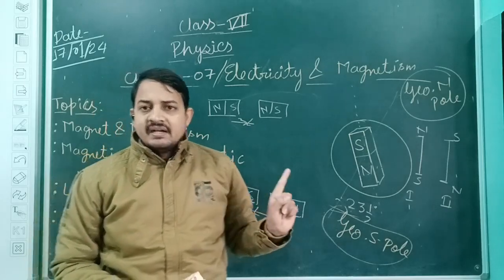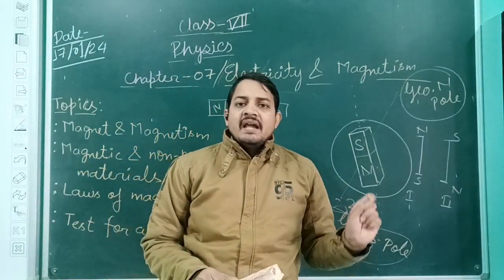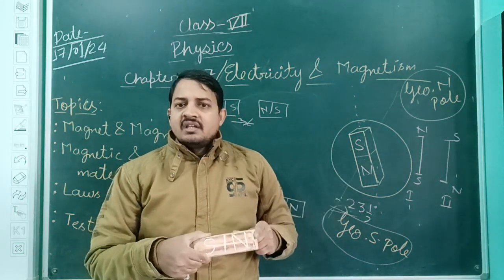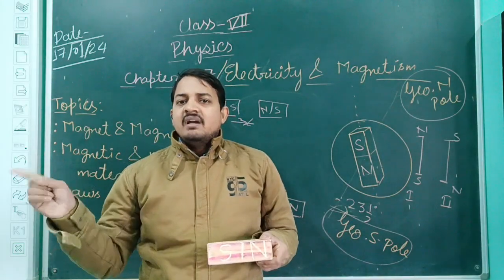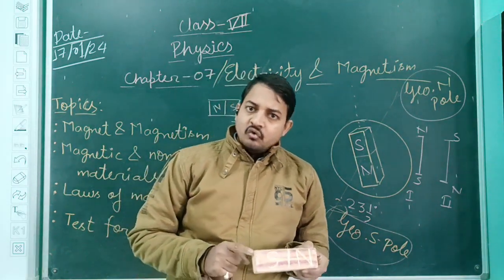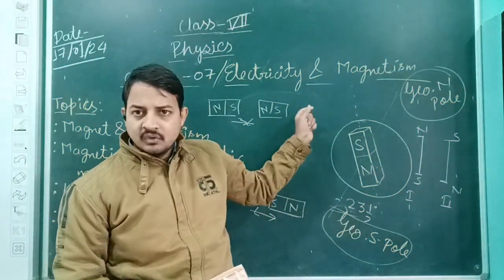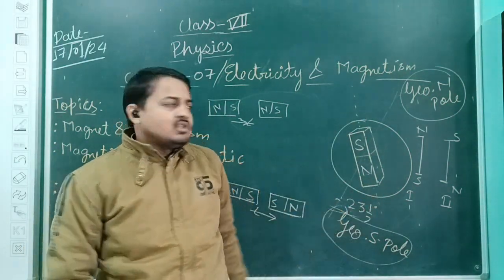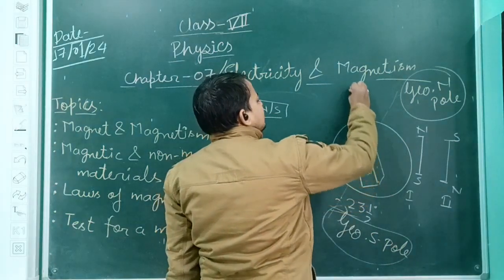This is completely incorrect. Always remember that the portion of the magnet which stops towards the north side is known as the north pole, and the portion of the magnet which stops towards the south side is known as the south pole. Okay, why? The answer is here. One line passes through the earth, and this line is known as the magnetic axis.